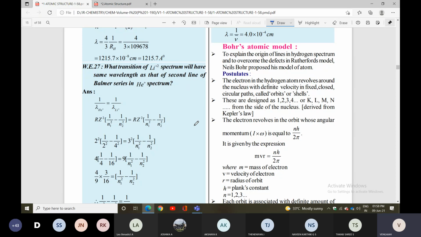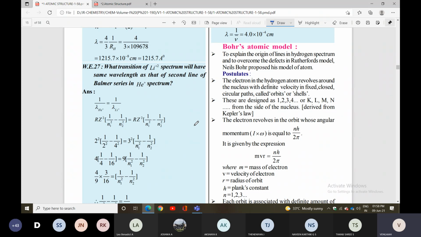They take the alpha scattering experiment on a gold foil screen. They pass the particles and see how they move. Maximum number will move straight, so there is more empty space in the atom. Few will be deflected. Few will come back in the exact same direction. Those points you all know very well.